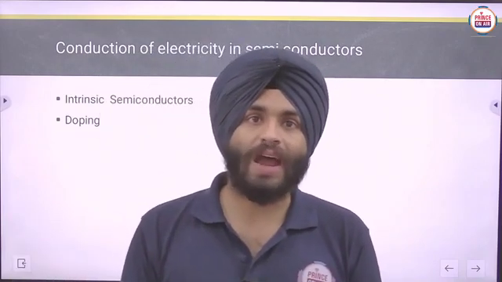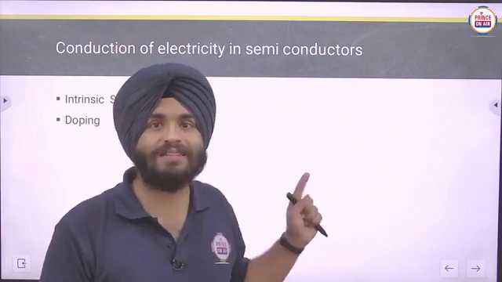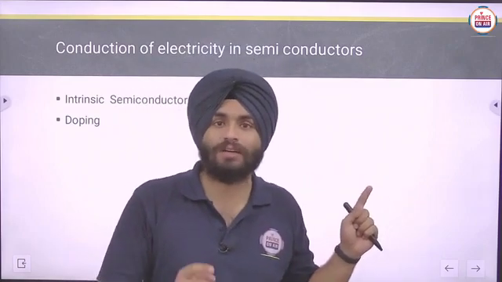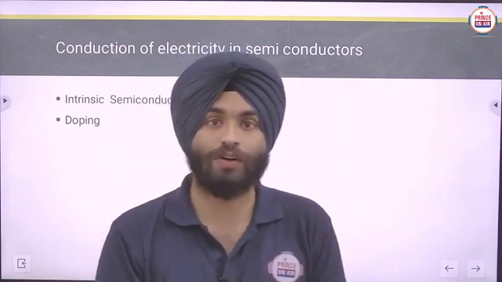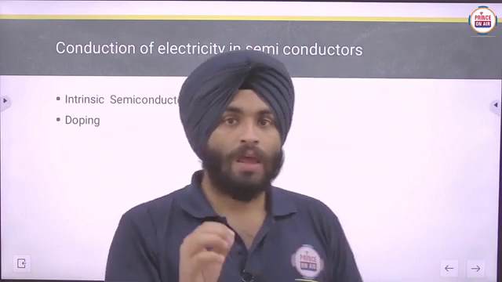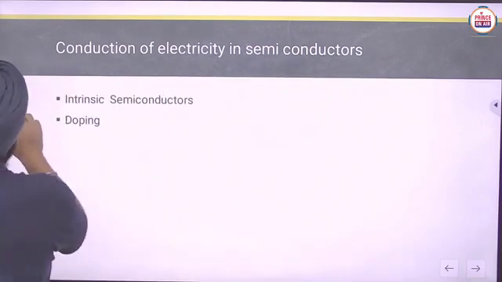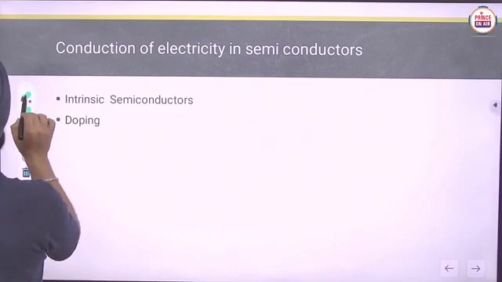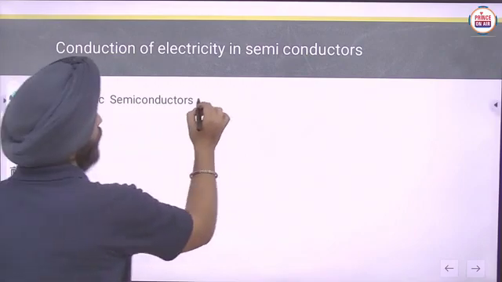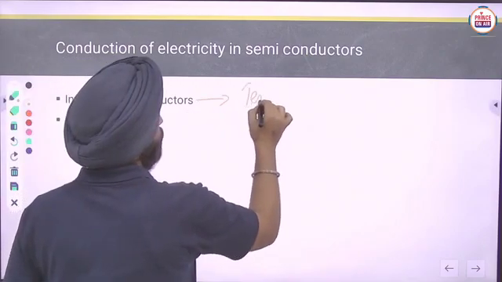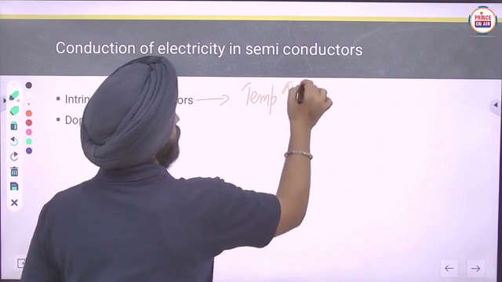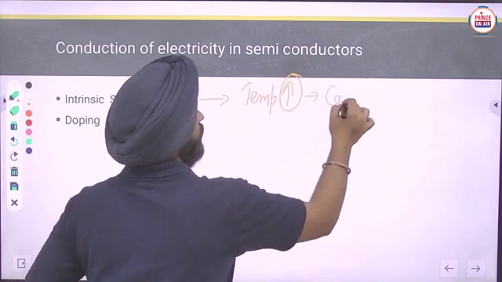So what do we have to do? If you increase the temperature of semiconductors, they will show a larger amount of conductivity. So they behave as intrinsic semiconductors: if you increase the temperature, their conductivity will increase.